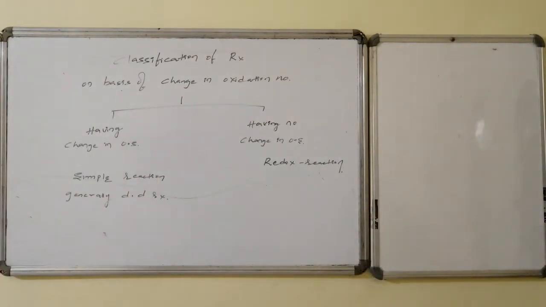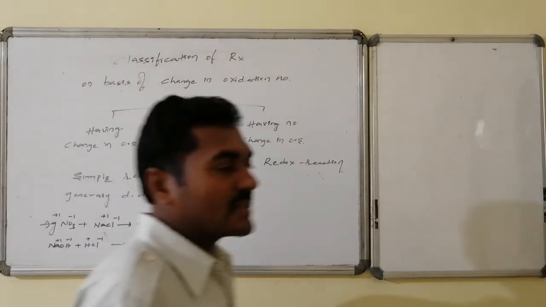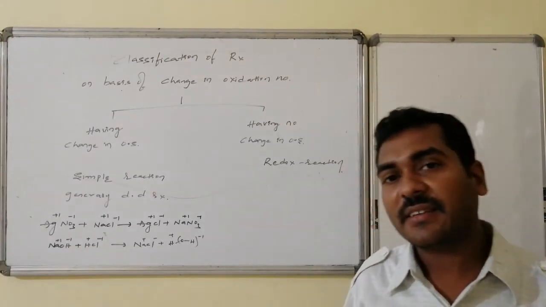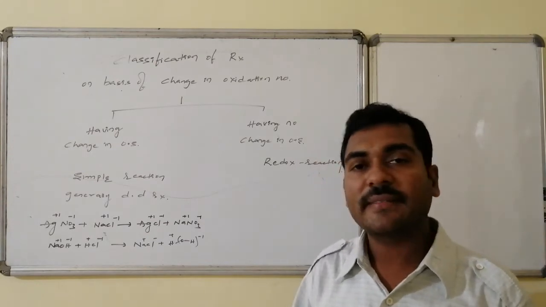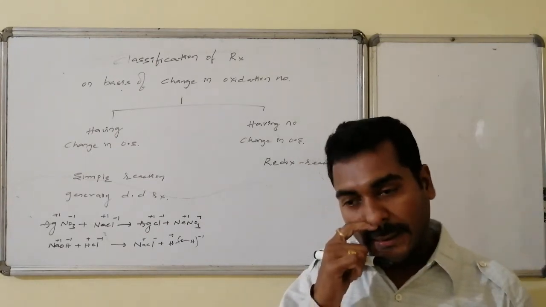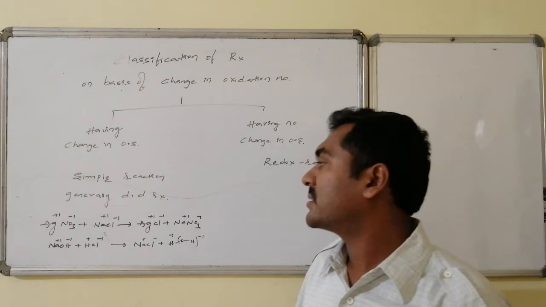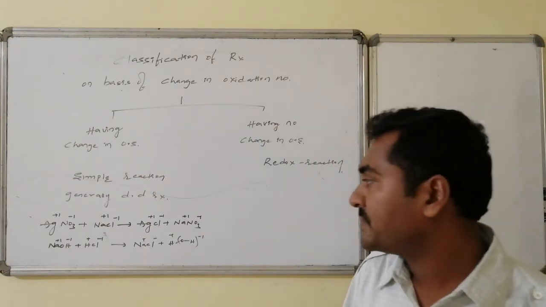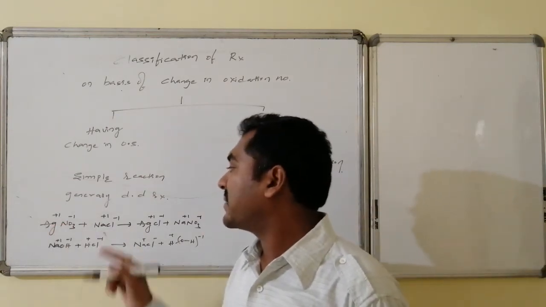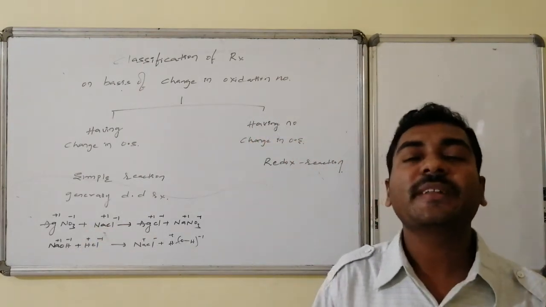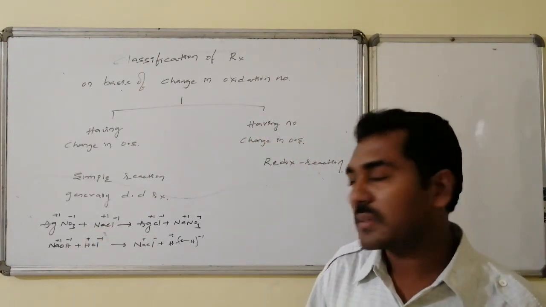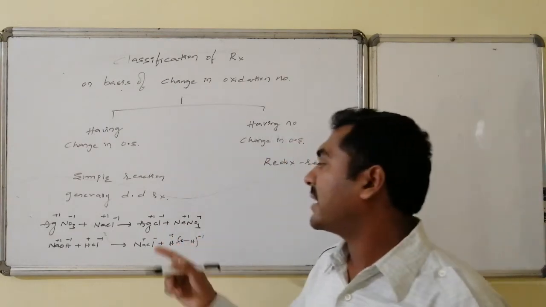Examples for reactions not having any change in oxidation state: those are simple reactions or double displacement reactions. Till now we made the discussion with an example of silver nitrate on reaction with sodium chloride. It forms silver chloride and sodium nitrate. Oxidation numbers: silver +1, sodium +1, nitrate -1, chloride -1. Already we discussed how to calculate the oxidation numbers also. And here it is forming silver chloride.